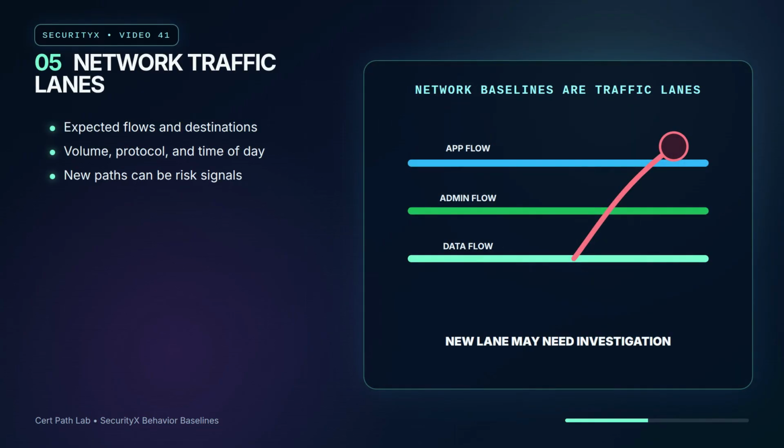Network baselines describe traffic lanes. Which systems normally talk? Which destinations are expected? What protocols, ports, volume, and time windows are normal? A new outbound path from a database server, a sudden spike in encrypted egress, or lateral traffic at an unusual time can be more useful than a raw count of packets.